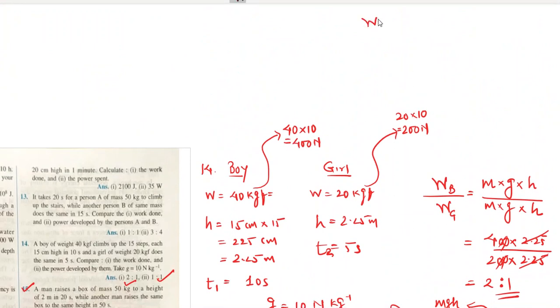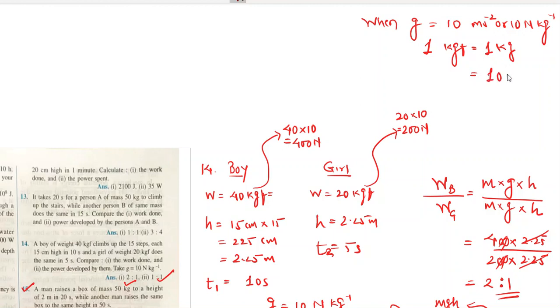Actually, when the value of g is 10 meter per second square or 10 Newton per kg, 1 kgf is equal to 1 kg is equal to 10 Newton. Remember this. Correct?